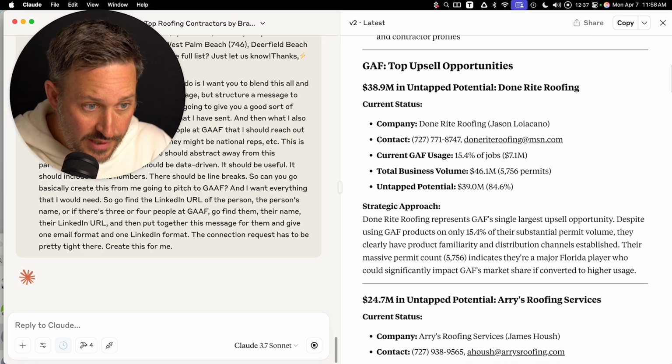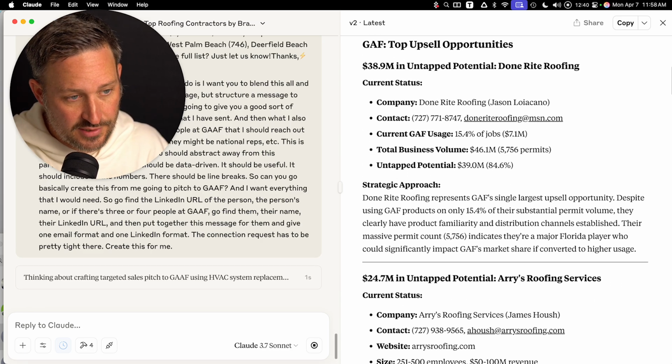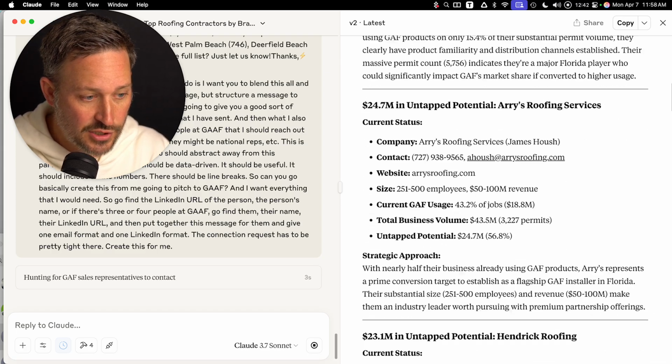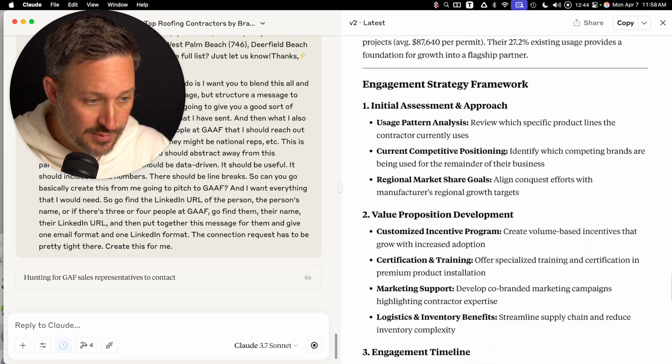So we have all this real data, right? And the nice thing is the Shovels database has already enriched the contractor name and information. So we know exactly who they should upsell. Look at how crazy this is.